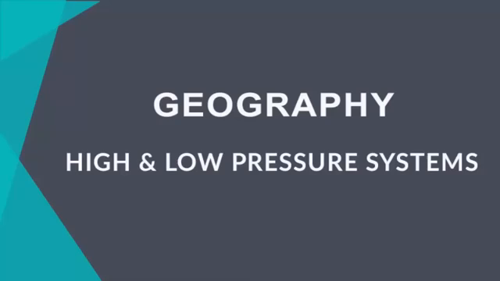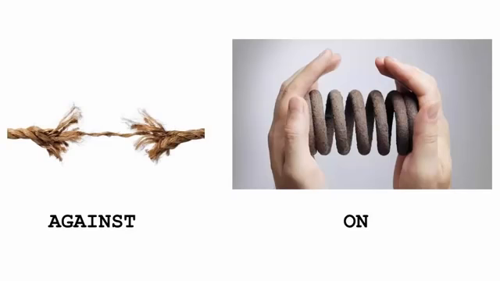Hello everyone. In this video, we will try to understand what causes atmospheric pressure and what causes atmospheric pressure to change. And we'll also see what causes high and low pressure systems. So what is pressure? Pressure is a continuous force exerted on or against an object by something in contact with it. Now that we know what is pressure, this video is focused towards atmospheric pressure. So what is atmospheric pressure?